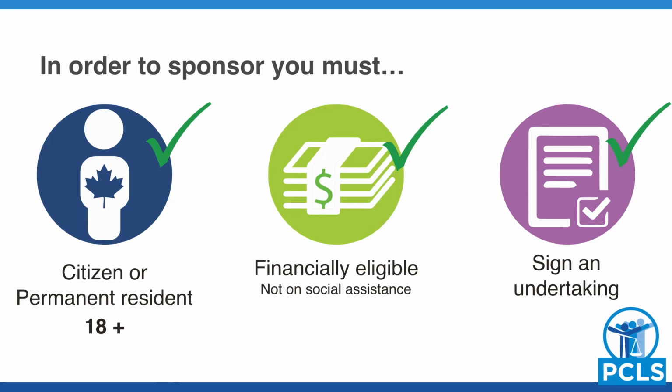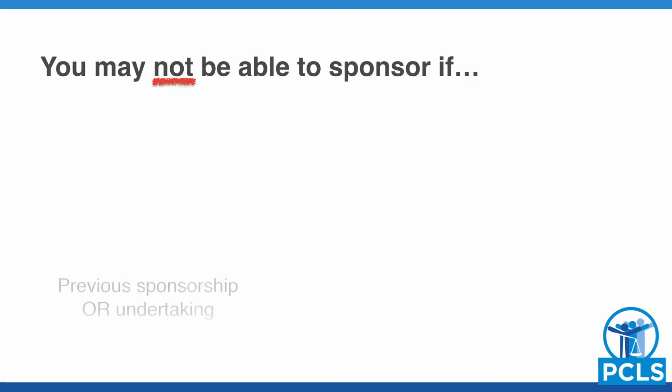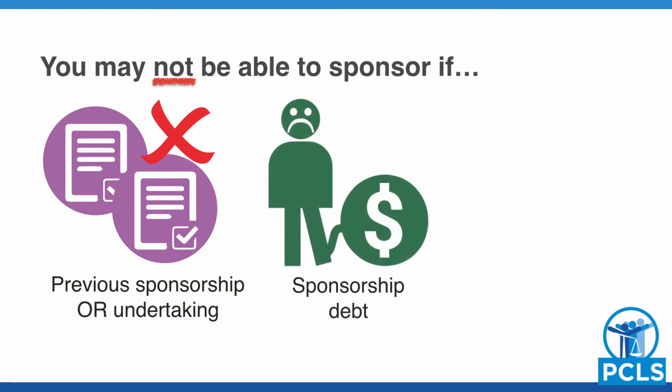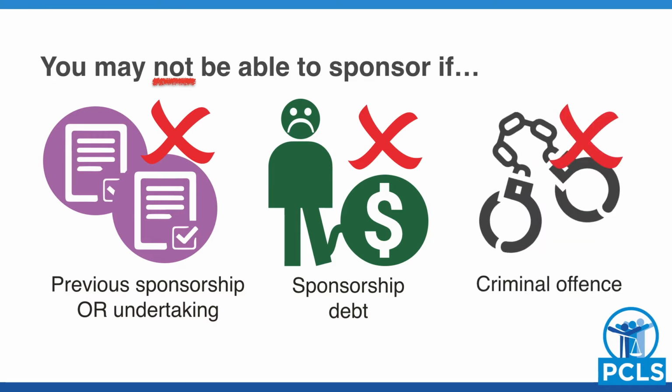they receive. You may not be able to sponsor a family member if you were previously sponsored as a spouse and became a permanent resident less than 5 years ago. Or if you signed an undertaking for a previous spouse and it has not been 3 years since they became a permanent resident. Or if you previously sponsored someone and did not pay back any social assistance that they received while the undertaking was in place. Or finally, if you have been convicted of a criminal code offense, are in detention, or under a removal order.